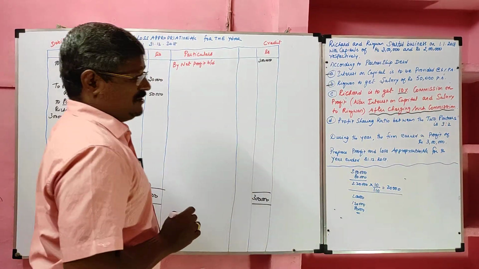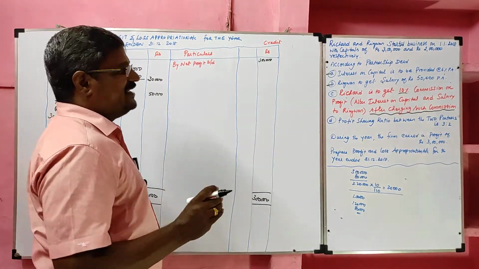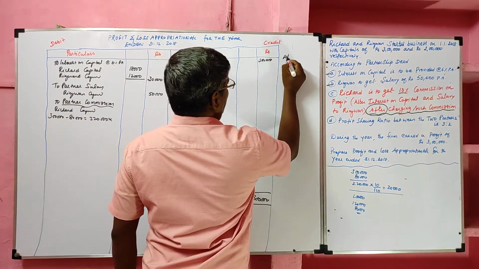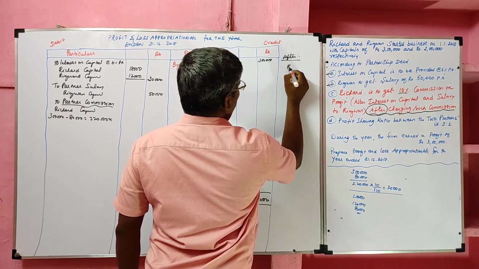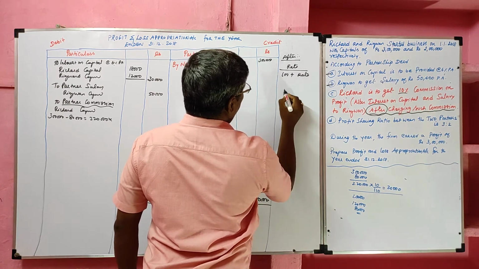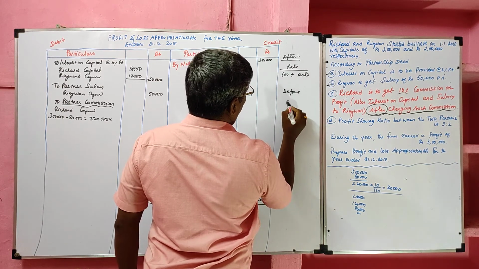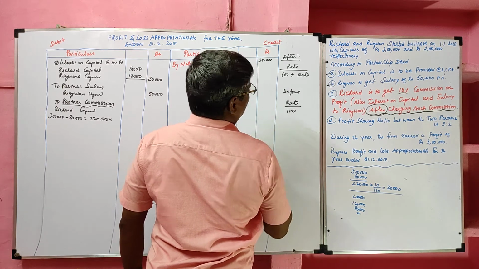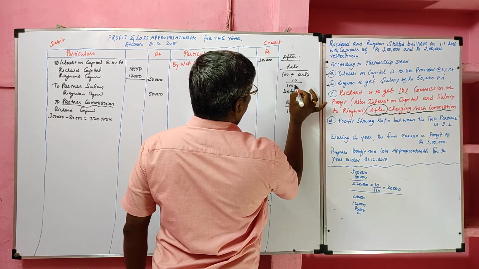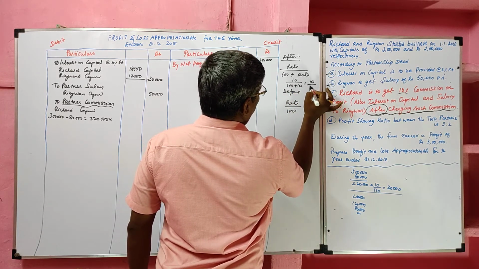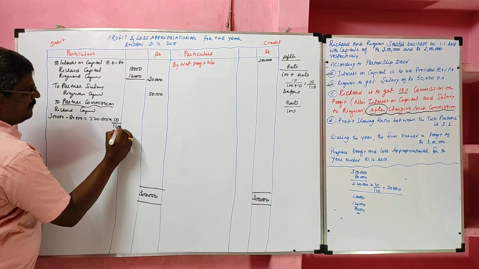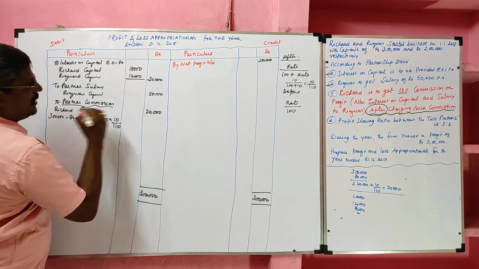When we calculate commission, we should be very careful about the words. Here the word after is given. If after is given, the formula is rate by 100 plus rate. Sometimes before is given. For that, the formula is rate by 100. Here since after is given, we use 10 by 100 plus 10, so 10 by 110. So 2 lakh 20,000 into 10 by 110, we will get 20,000 commission.